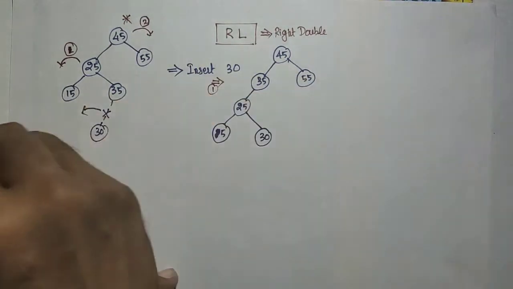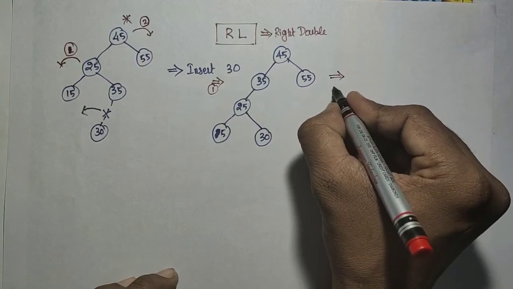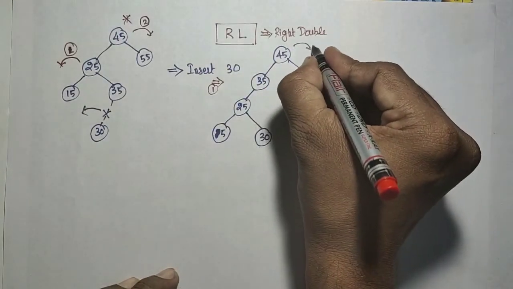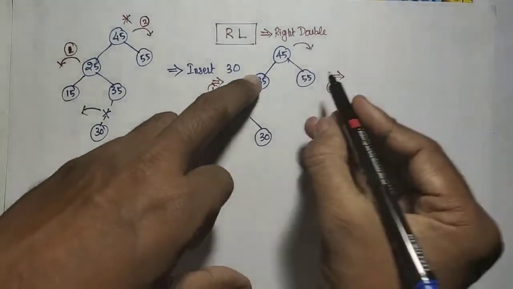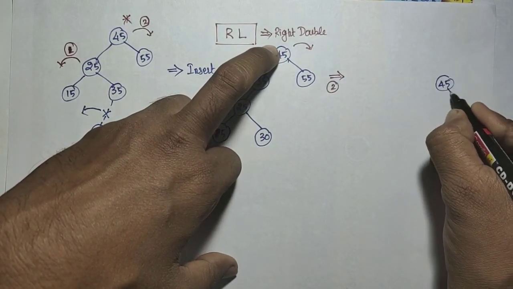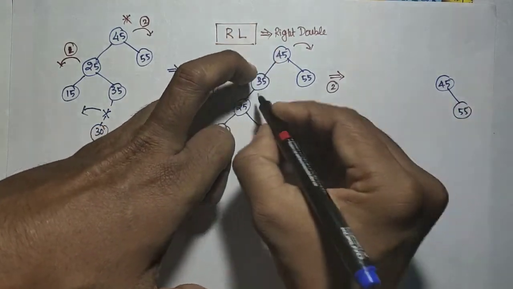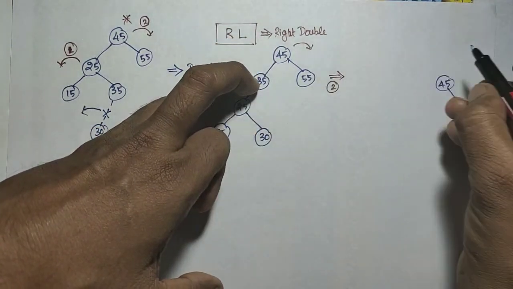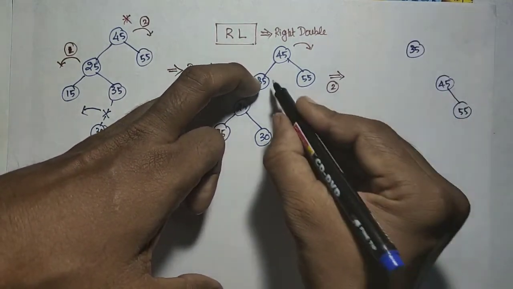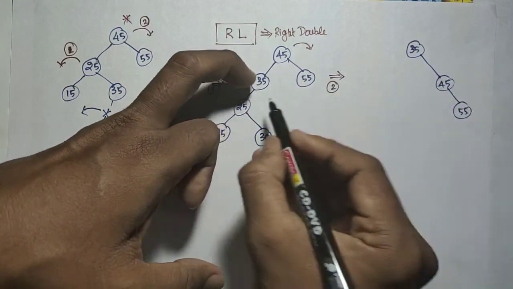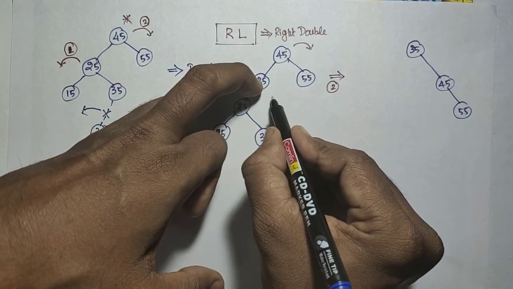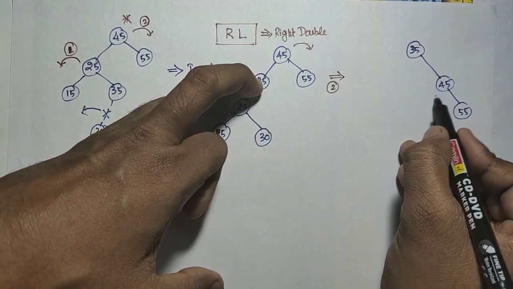So next I need to rotate a second time. That is the second rotation. The second rotation is nothing but this side has to be rotated. It means that 45 and 55 go down. And which one will become root? 35. So 35 will become root. Okay, this will be added as left, and whatever is on the right side of 35 will be joined here, but on the right side of 35 there are no nodes, so there is no link here.